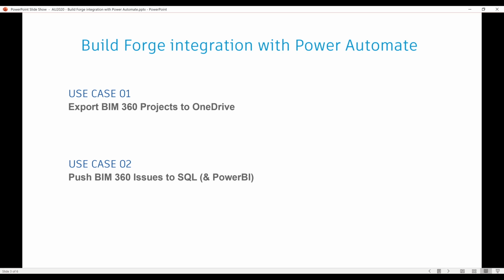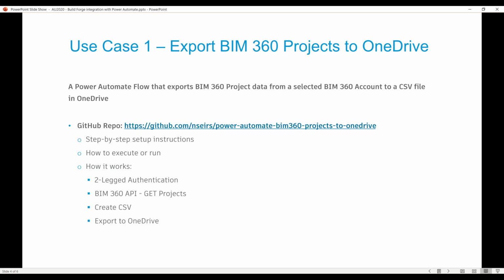We have two use cases: exporting BIM 360 projects to OneDrive and pushing BIM 360 issues to SQL database. For the first use case, this is a Power Automate flow that exports BIM 360 project data for a selected account to a CSV file in OneDrive. We have a GitHub repo where we're hosting all the materials, and we also have a step-by-step guide. We're going to go through how to run the flow.